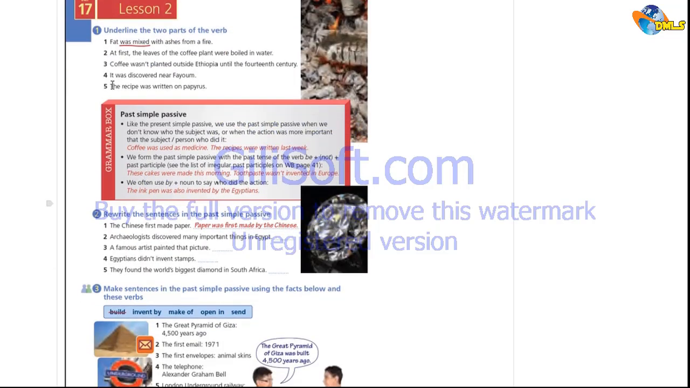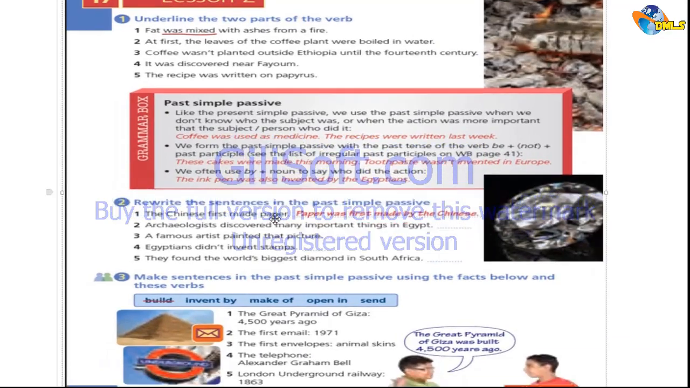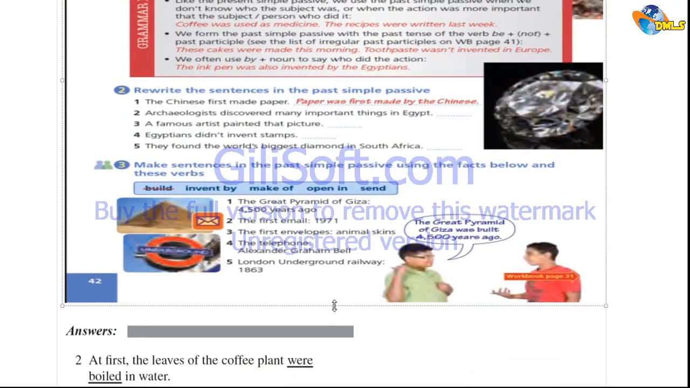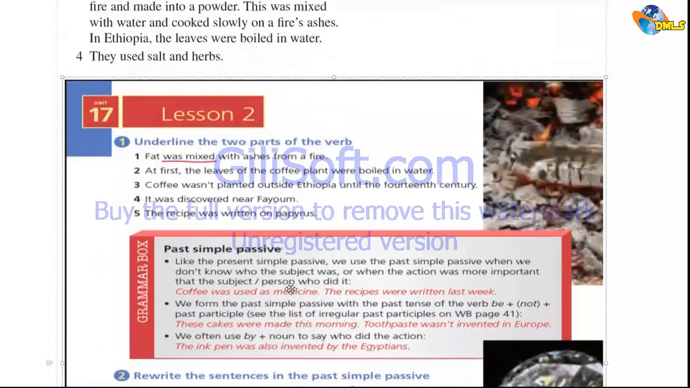Now, skipping exercise 4 and moving to the next part of our unit, we have lesson 2, and this is the grammar part. This grammar part discusses the past simple passive, and this is a grammar rule we have covered last time. Before we get started, let's cover exercise 1 and then start working everything out.